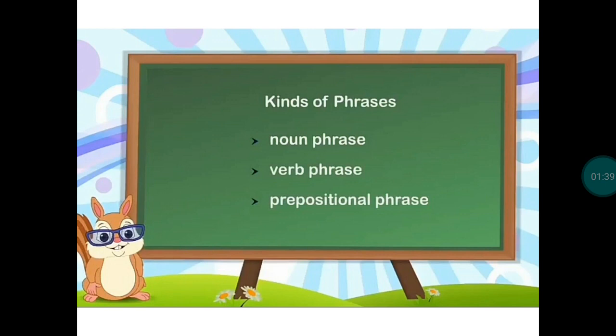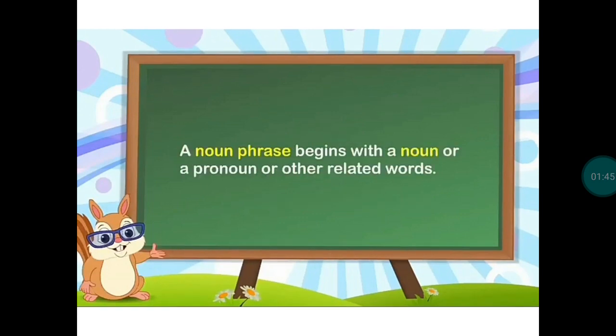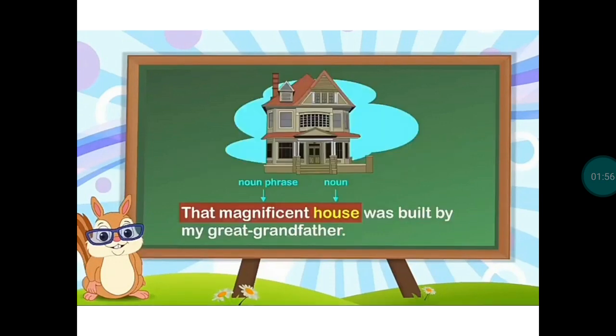There are several kinds of phrases. The more prominent of them are noun phrase, verb phrase, prepositional phrase. What is a noun phrase? A noun phrase begins with a noun or a pronoun or other related words. For example, that magnificent house was built by my great grandfather. In this sentence, that magnificent house is the noun phrase.